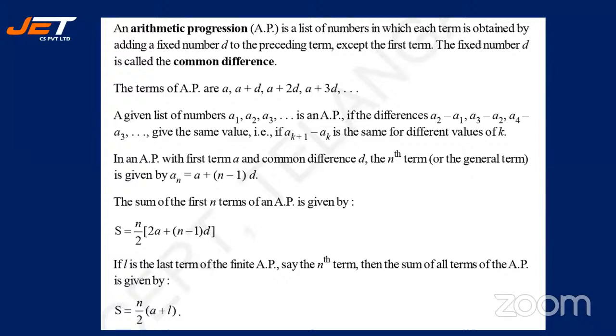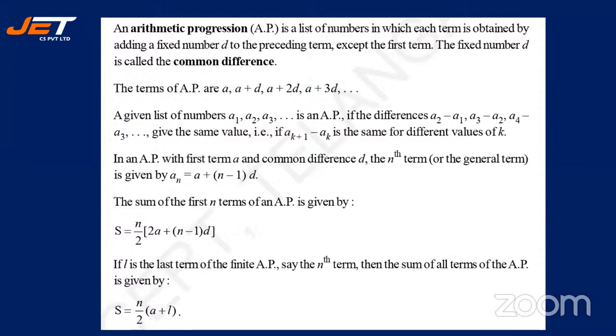All right, students. See here, the terms of an AP are a, a plus d, a plus 2d, a plus 3d, a plus 4d, and it goes on like that. The first term is called a, and you are adding one difference to the first term, which becomes a plus d.